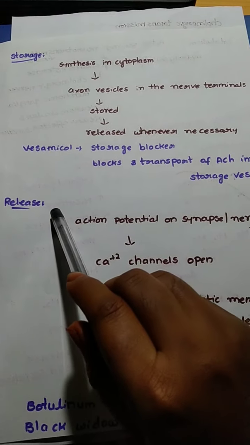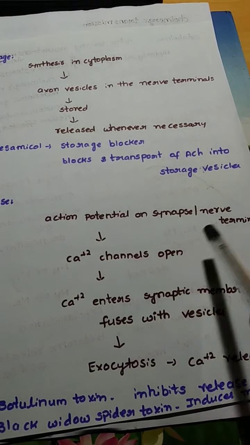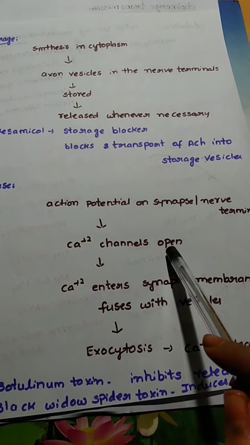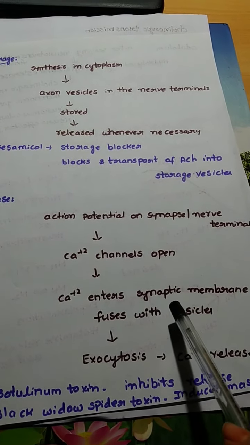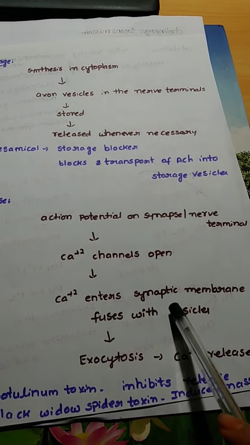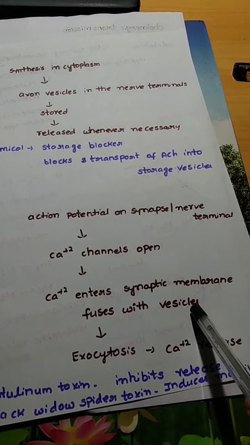Coming to the release of acetylcholine, whenever the action potential comes on synapse or the nerve terminal, the calcium channels will be opened, and after the calcium channels will open, the calcium which is present in the plasma will enter the synaptic membrane and it will fuse with the vesicles.